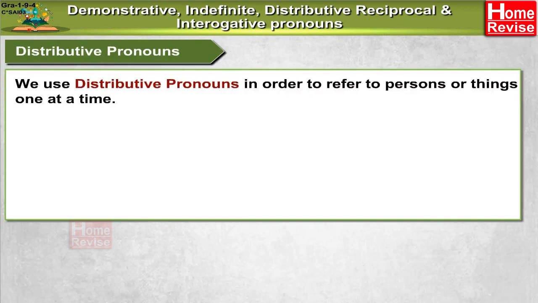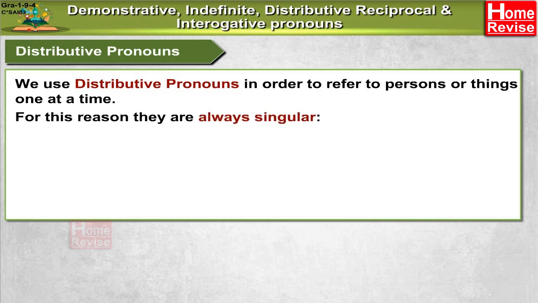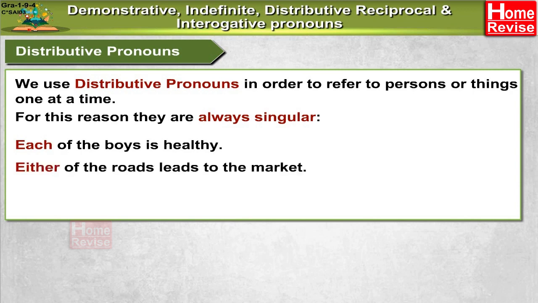Distributive pronouns. We use distributive pronouns in order to refer to persons or things one at a time. For this reason, they are always singular. Each of the boys is healthy. Either of the roads leads to the market.